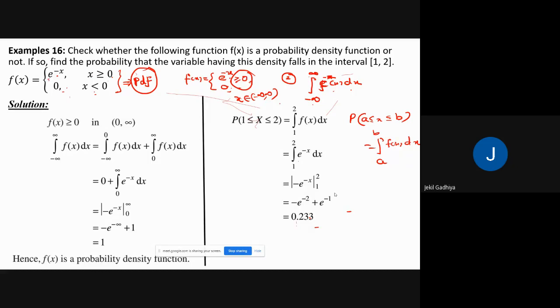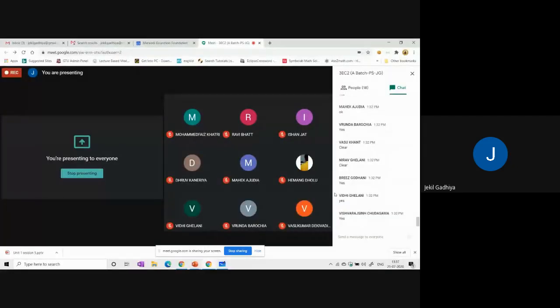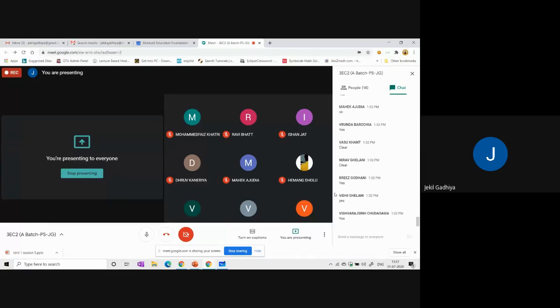Anyone having a doubt in this? Is it clear to everyone? Please write yes or no. Okay. Now